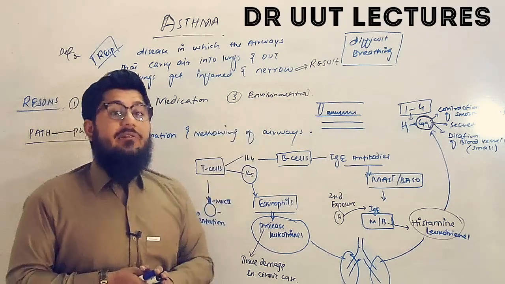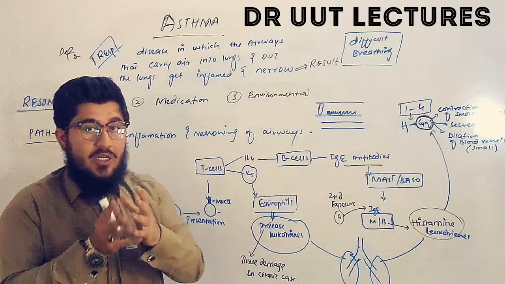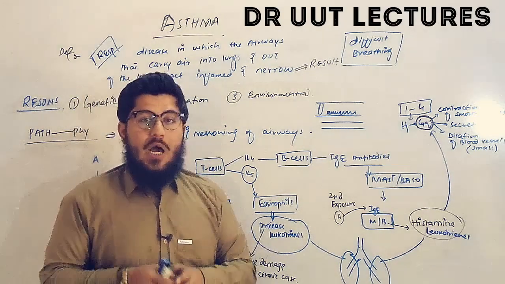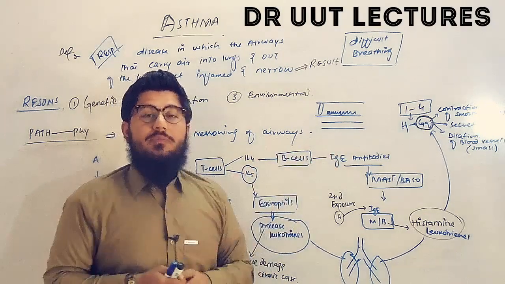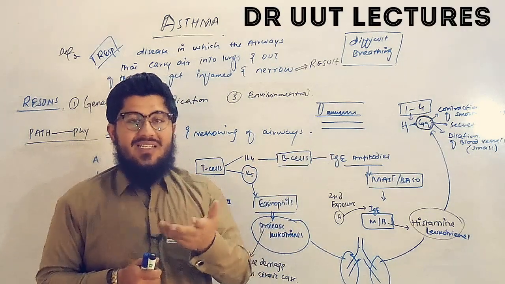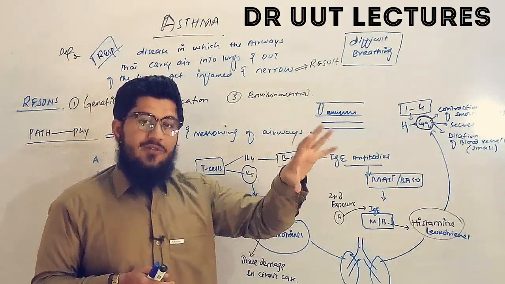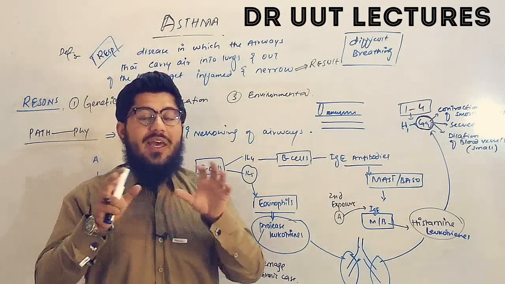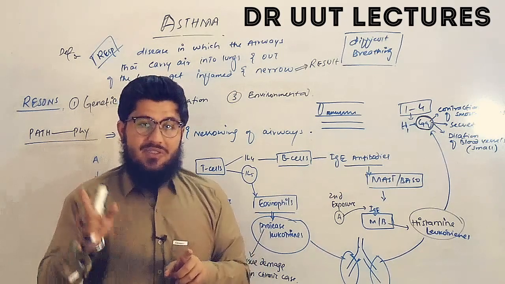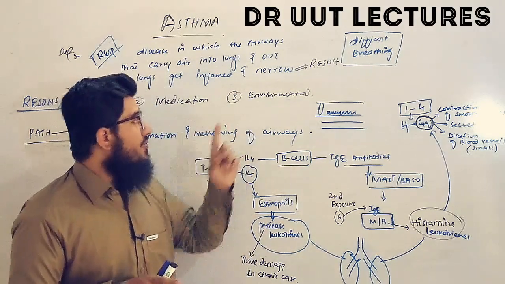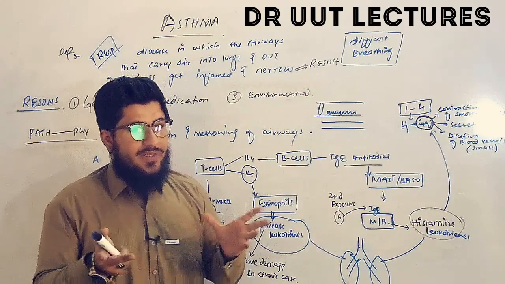And number 3, environmental factors can also induce asthma. Now what do environmental factors include? Indoor and outdoor pollution, and it includes dust, allergens, etc. So these are all environmental factors. Means we can have asthma from three very basic reasons. Number 1, genetic. Number 2, medication. Number 3, environment. That's it about the reasons.